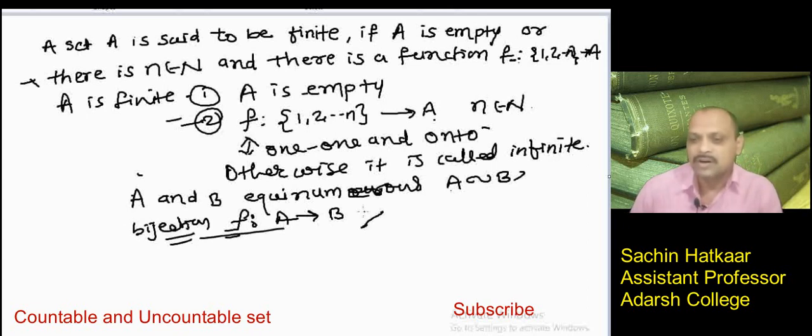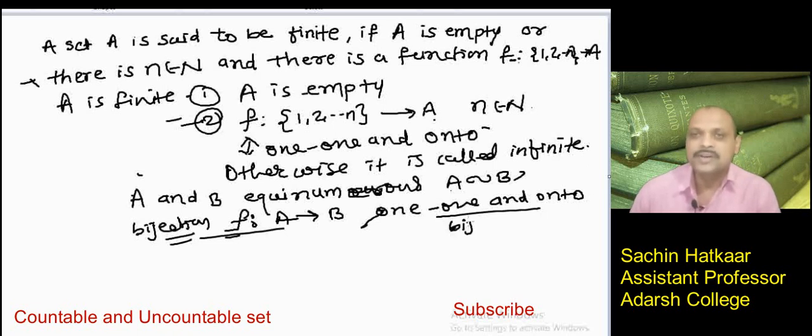When a function is one-to-one and onto, sometimes the words one-to-one correspondence are used, or we can use the word bijection. They are similar words.